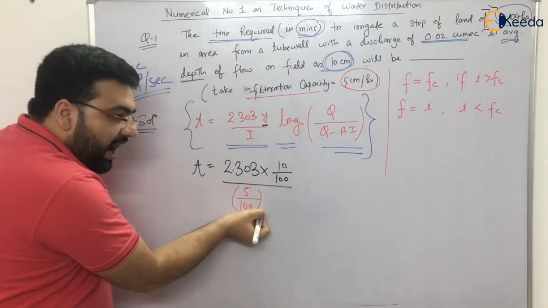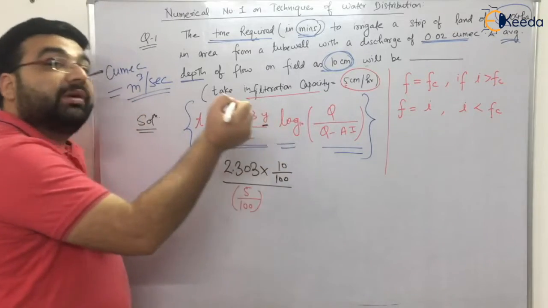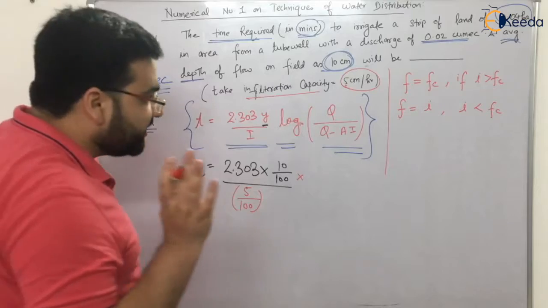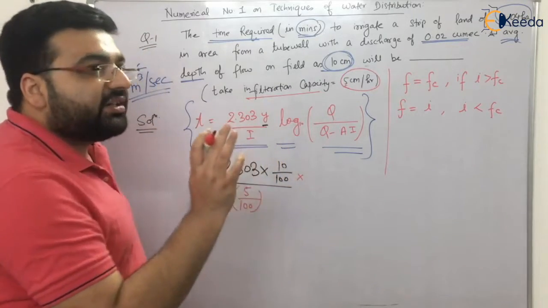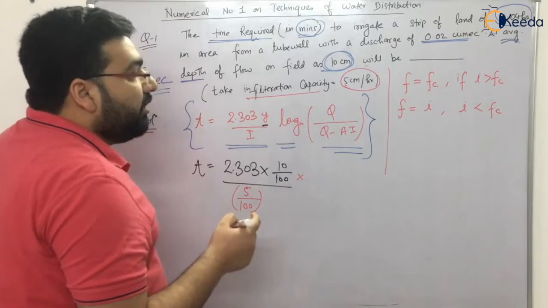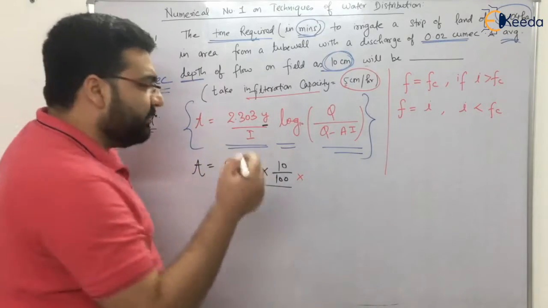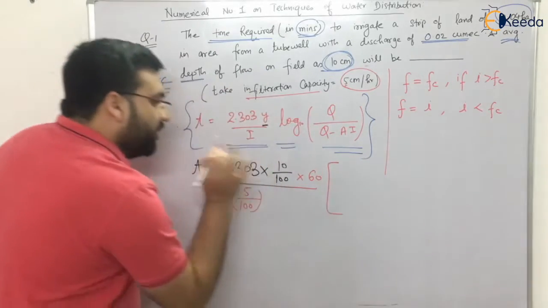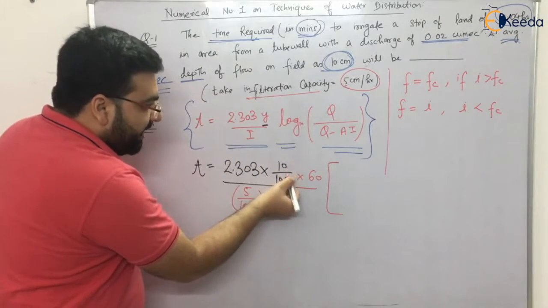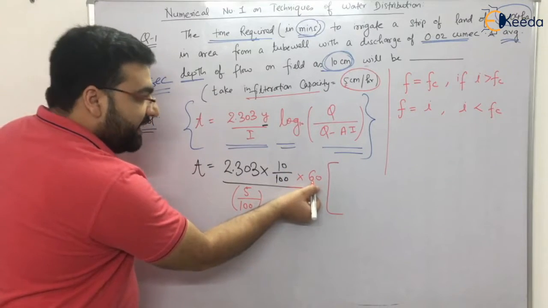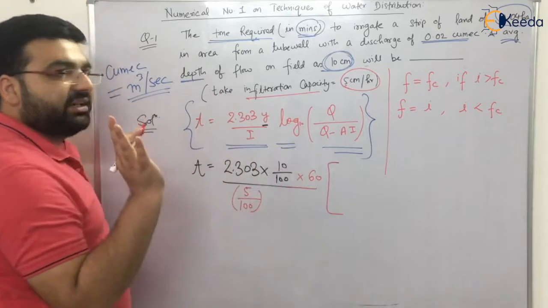5 centimeter per hour. So this is per hour, so R will go to the numerator, right? Now in numerator we have hours, but we have to calculate the time in minutes. So 1 hour has how many minutes? 60 minutes. Now the units have got satisfied. The meter got cancelled out, and this is in minutes, so we will get the answer in minutes, right?